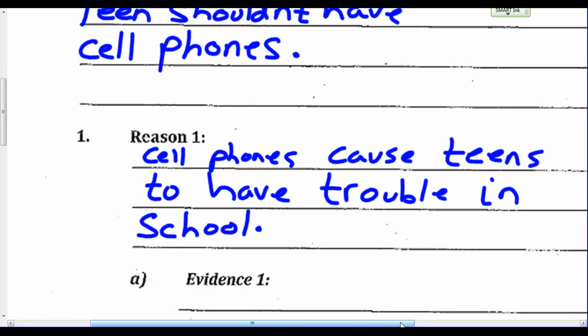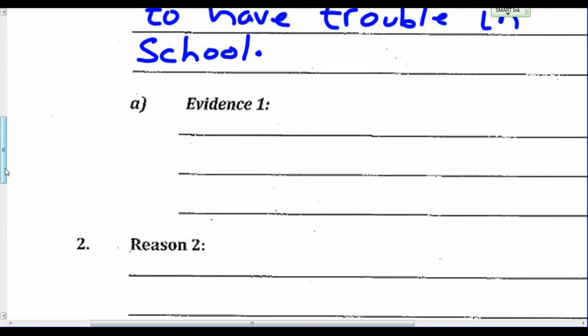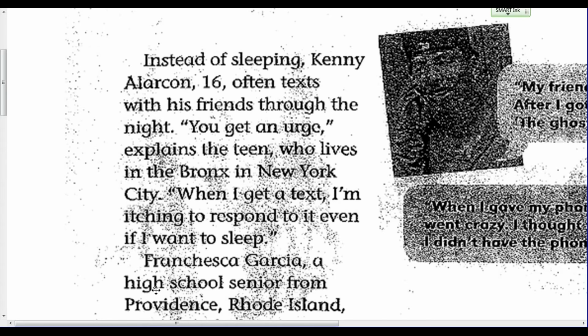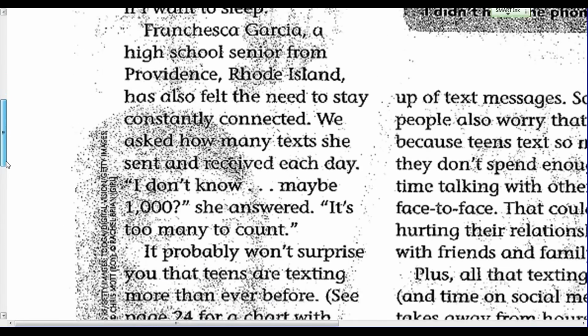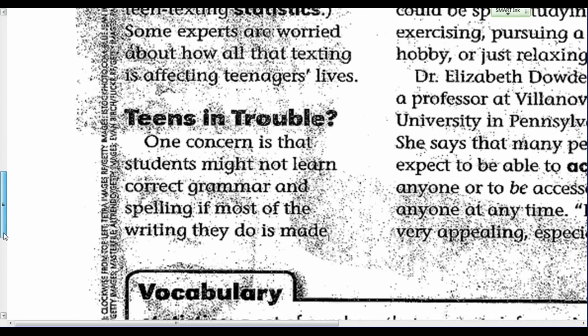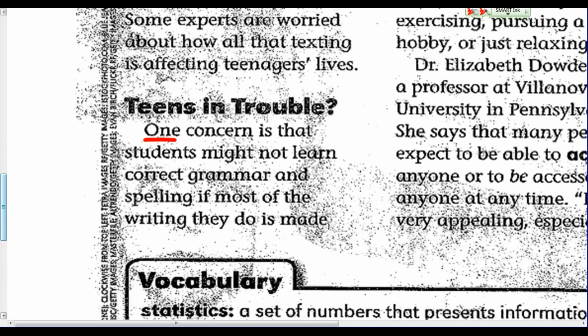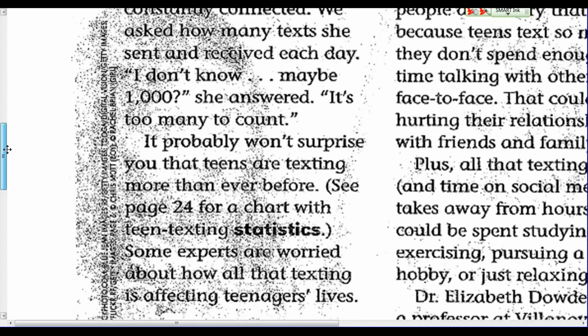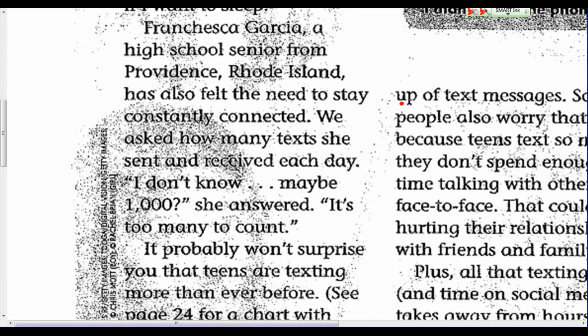Now, after we came up with our reason, our next job is we need to go back to our article and see if we can find some information in our article to prove that cell phones cause teens to have trouble in school. So if we read our article a little bit, we'll find a spot down here that says one concern is that students might not learn correct grammar and spelling if most of the writing they do is made up of text messages.